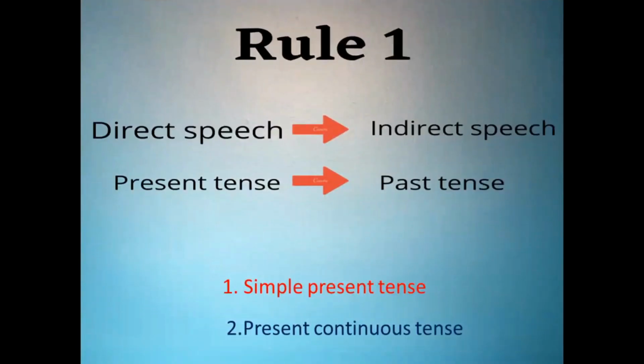Now there are several rules you have to keep in your mind. This is the rule number 1. You must turn the present tense into the past tense when changing the direct speech into the reported speech. Now in this lesson, we concentrate on the simple present and the present continuous tense. What is the present continuous tense? The ing form.